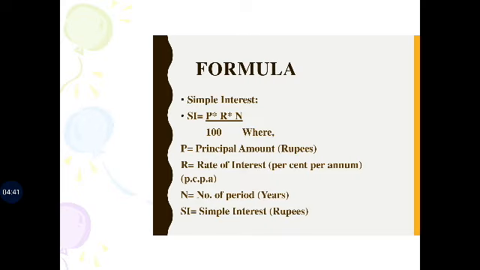Simple interest formula: simple interest equal to P into R into N by 100, or P into R into T by 100. P is equal to the principal amount, in rupees. R is equal to the rate of interest, percent per annum, PCPA. N is the number of periods, the time or duration. Simple interest is in rupees.